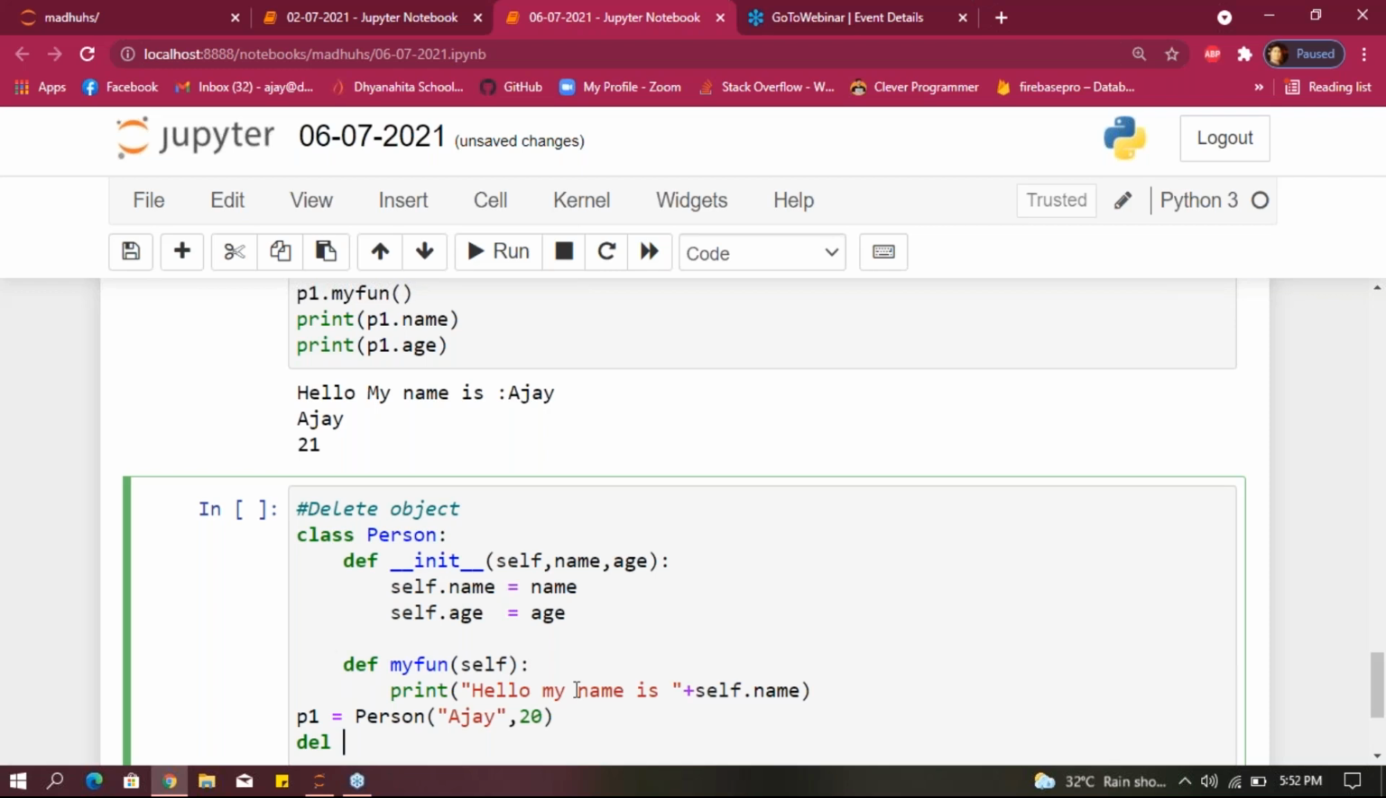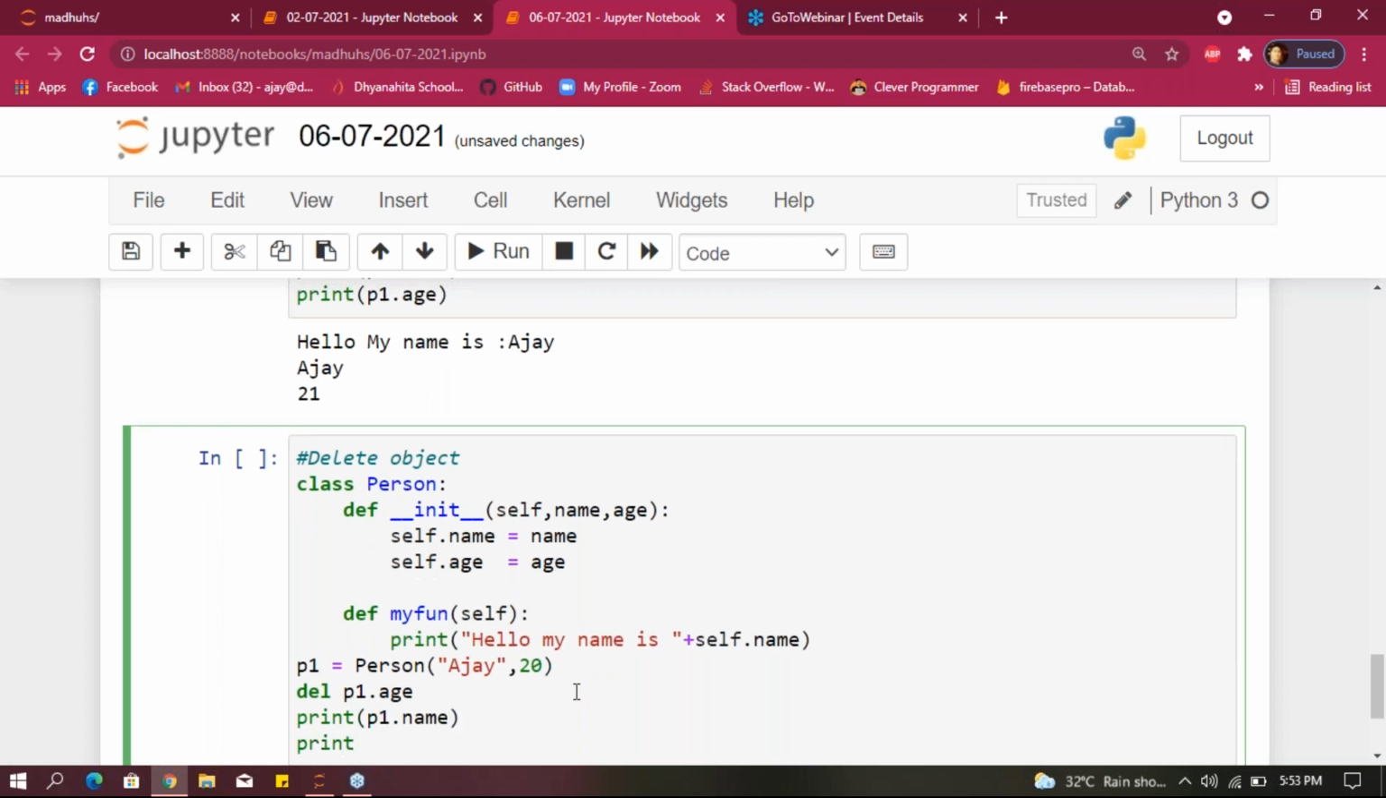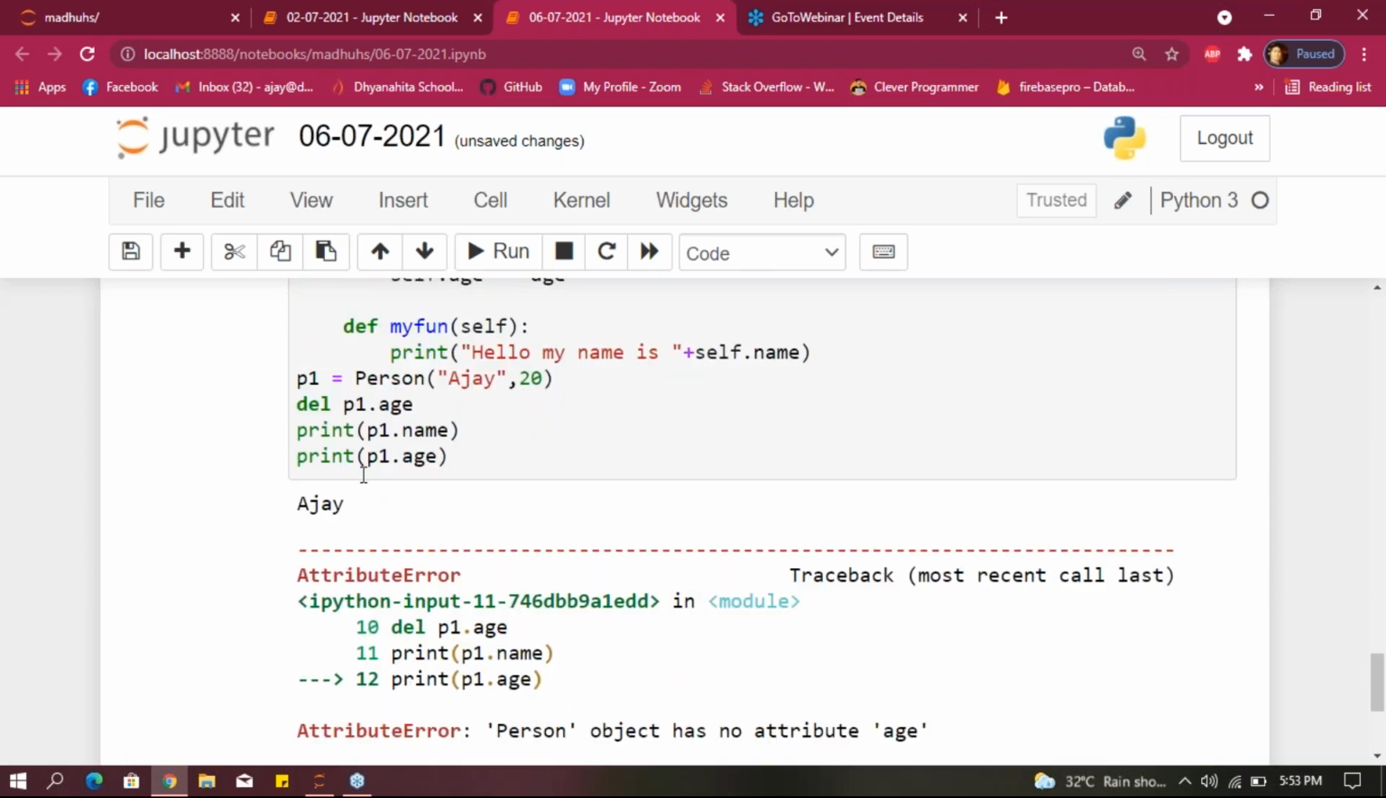To delete any object, right, the keyword is del. After giving del, if you want to delete age, for example, p1 dot age, give that. After that, do one thing: print p1 dot name and print p1 dot age. We are checking whether p1 dot age is deleted or not. The name is already printed here.